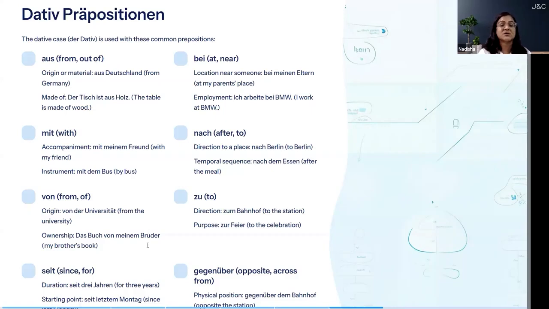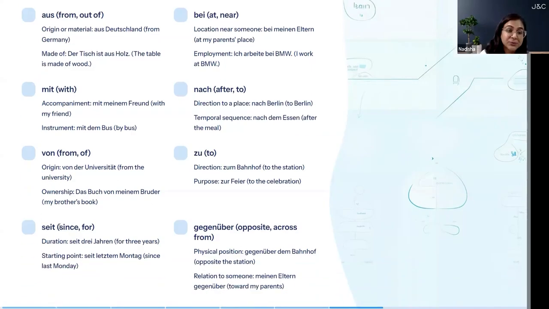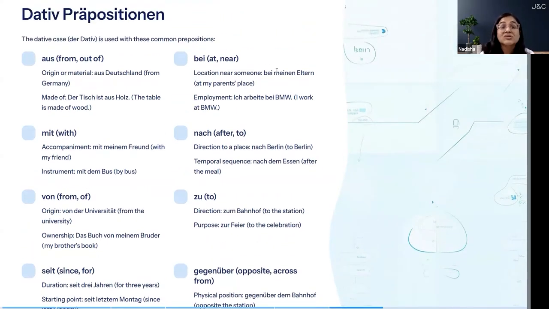Next is seit. S is pronounced as the. This is seit, which means since or for. It is for duration or for starting point. Like duration, since 3 years, since 4 years. So it will be seit 3 Jahren, for 3 years. Seit 4 Jahren. And for starting point also we use seit, like seit letztem Monat, since last month.